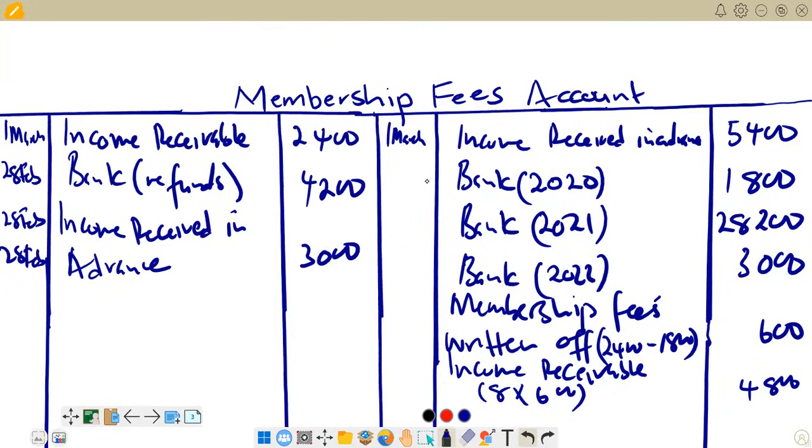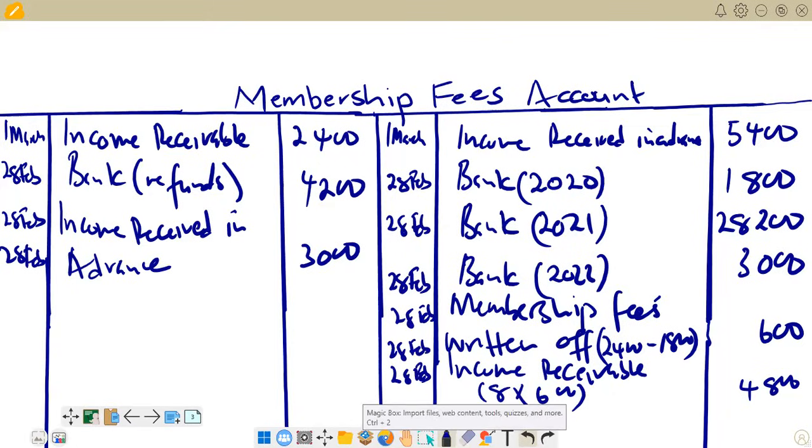From here down to the end, we have 28 February as our date. So that is what we have.